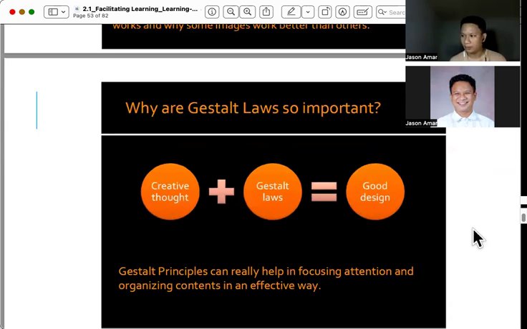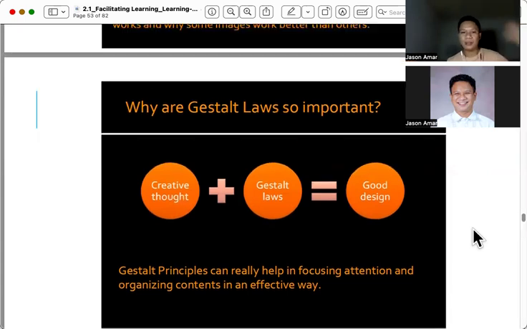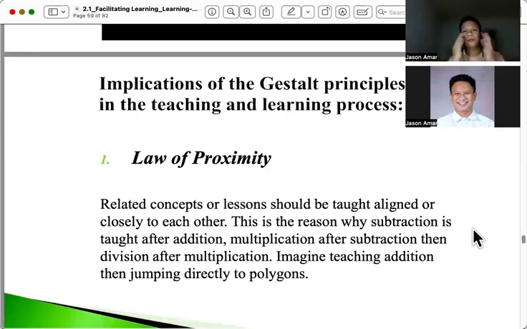the laws of perception. So looking into the creative thought, meaning the idea here is when we also teach and when we try to teach learners, how do we do that is we have to follow several principles in Gestalt psychology.